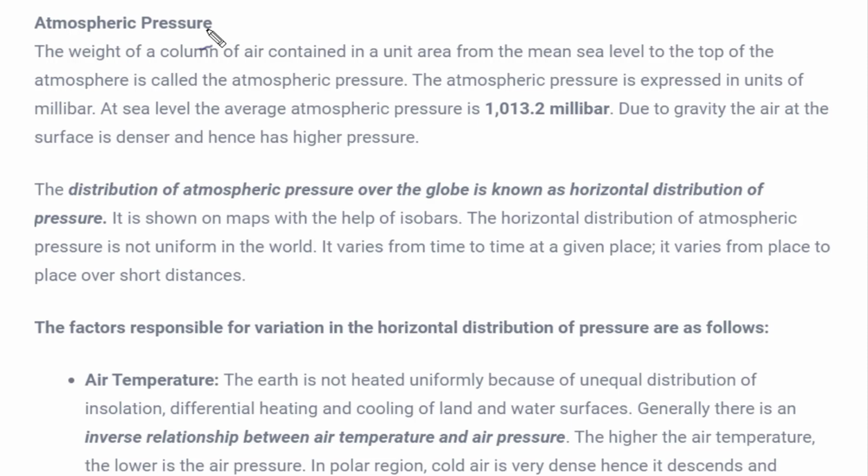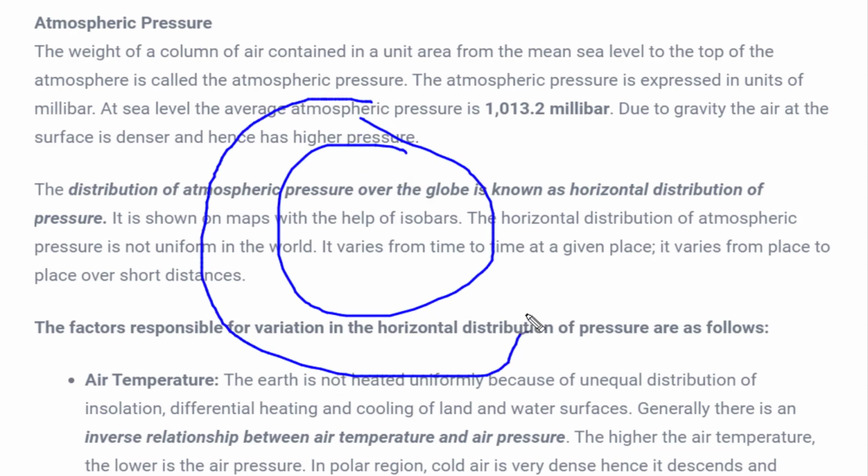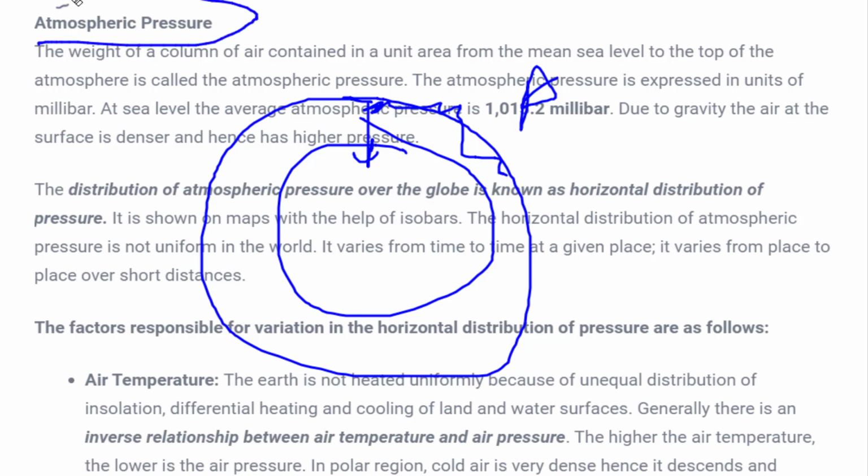In the last video, that is yesterday's video, we learned what the atmosphere is. The atmosphere was an envelope of gases which surrounds our earth's surface. So if this is earth, an envelope of gases surrounding the earth was called the atmosphere. This layer of gases exerts pressure on the earth's surface, which is called atmospheric pressure. That means the atmosphere which exerts pressure on the surface of earth is called atmospheric pressure.